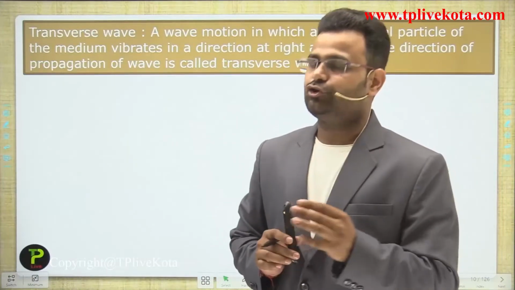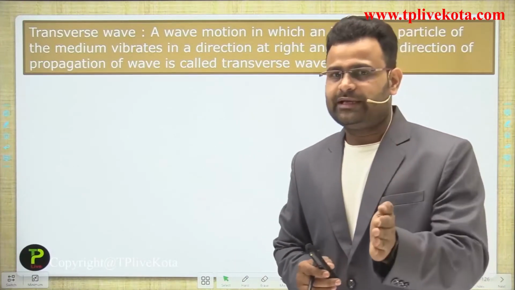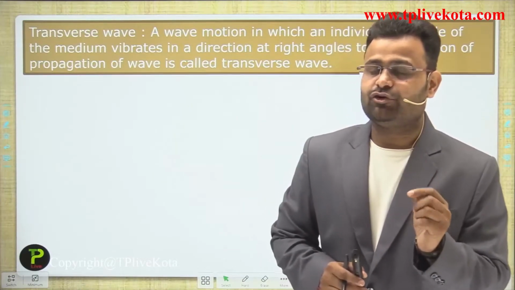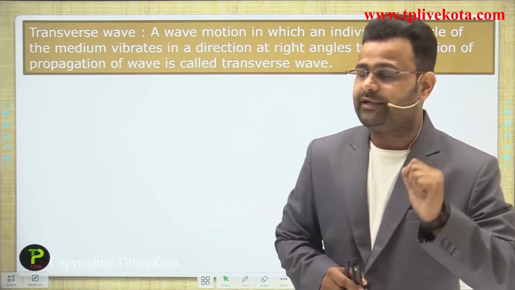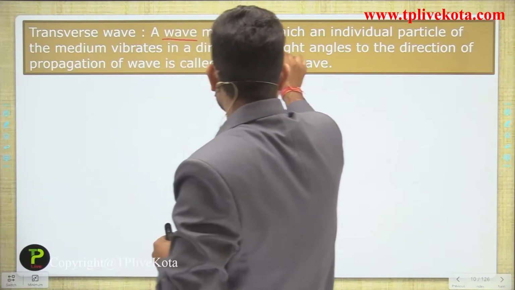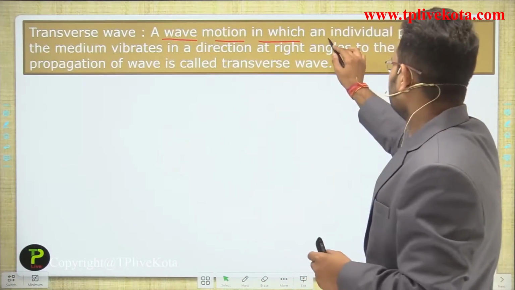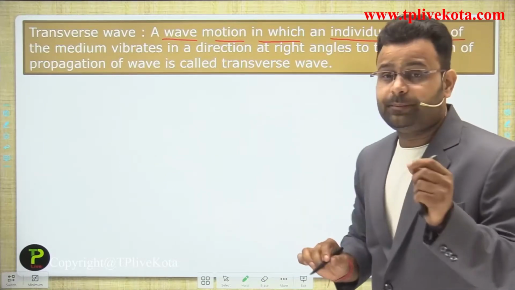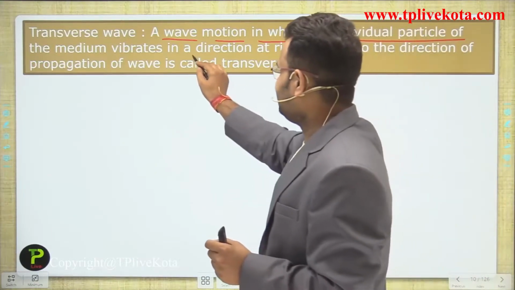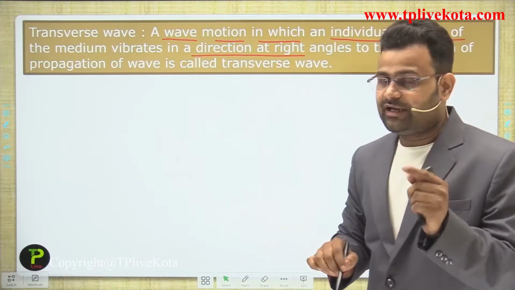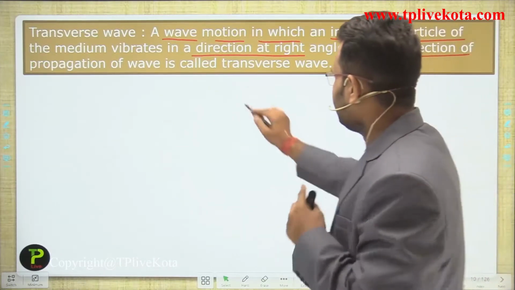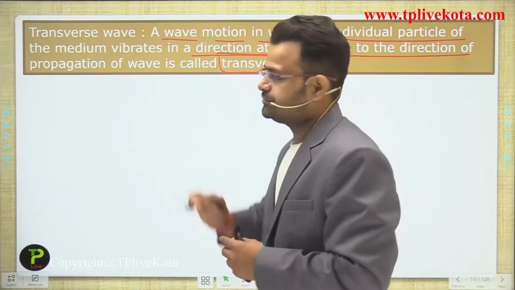Previously we discussed mechanical and electromagnetic waves on the basis of medium requirement. Now we start the discussion on the basis of vibration of particles. The first one is transverse waves. A wave motion in which the individual particles of a medium vibrate in a direction at a right angle to the direction of propagation of the wave is called a transverse wave.